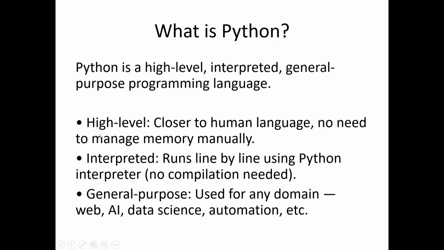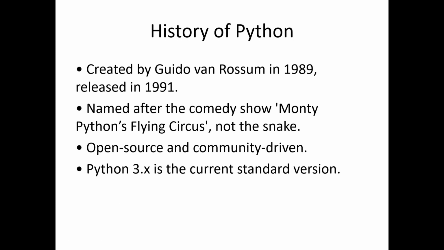And what is general purpose? General purpose means it is used for so many domains. You can use Python for any kind of application: web development, data science, artificial intelligence, machine learning, automation, game development, IoT, and many more. Whatever field you can think of, Python can help you in it. That's why Python is a general-purpose language.